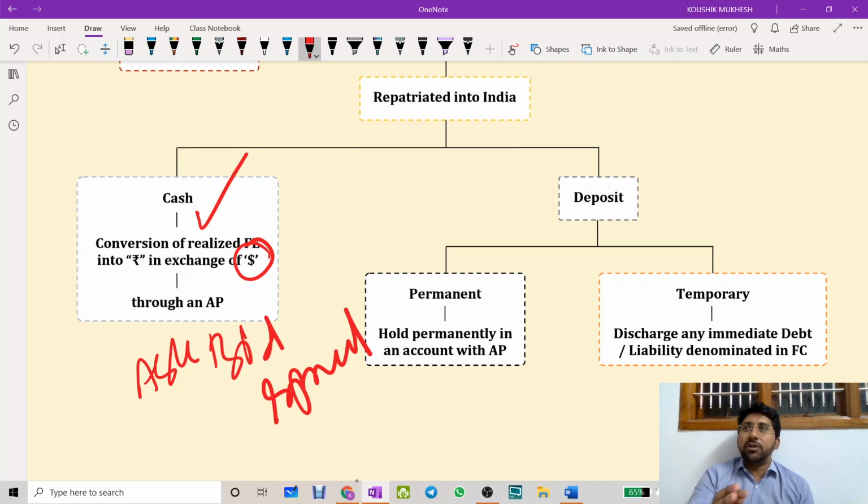One-way quotation means $1 equals 60, or $1 equals 70, or $1 equals 77.66. Like that I can quote. Or I can say $1 equals 70-75, just for example's sake. Now answer: if I sell, I can sell at 70; if I purchase, I have to purchase at 75. Yes or no? Cash repatriation will be a loss to many MNCs in India. Why is it a loss? For example, I made an export and received $1 lakh. In my hands there are $1 lakh. I went to a banker and converted them, and I received 70 lakhs.